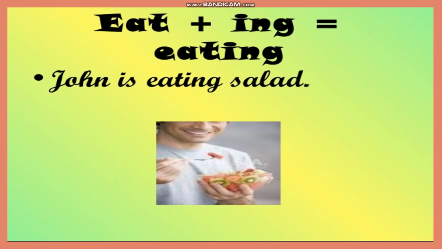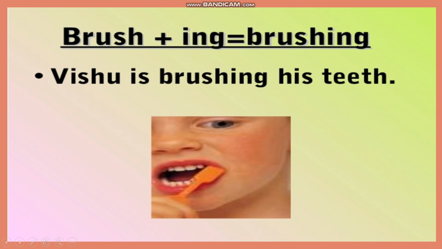Like I made a sentence here, John is eating salad. So eating, what is eating? Eating is telling us what John is doing. So John is the noun here and he is eating what? He is eating the salad here. Another example, brushing. So Vishu is brushing his teeth. So brush is the verb. We have made it in the ing form, brushing. So Vishu is brushing his teeth.